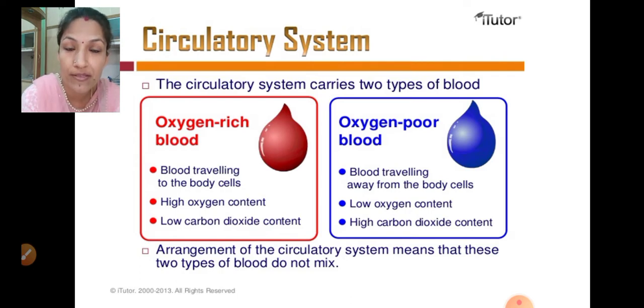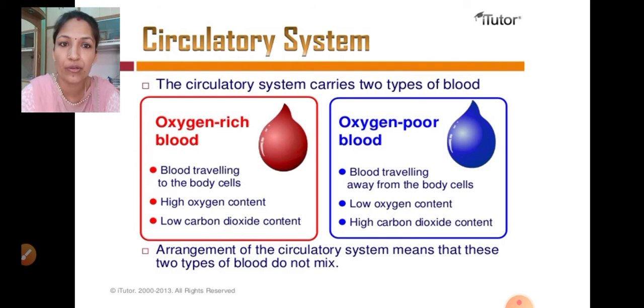For which purpose? For separating the oxygenated and deoxygenated blood. It has the efficiency to keep the blood separate without mixing, which increases the efficiency of the body's working, because more oxygen is supplied in that case.